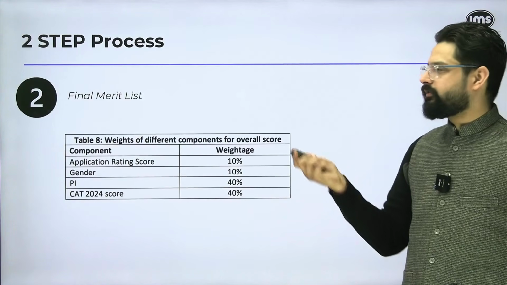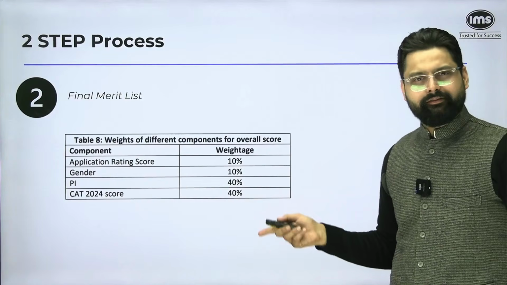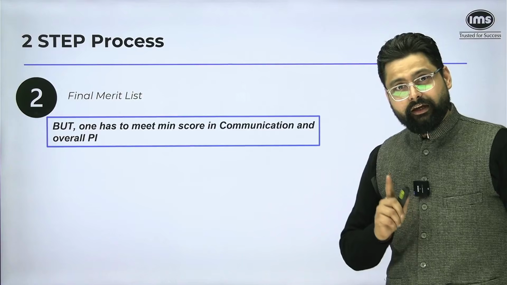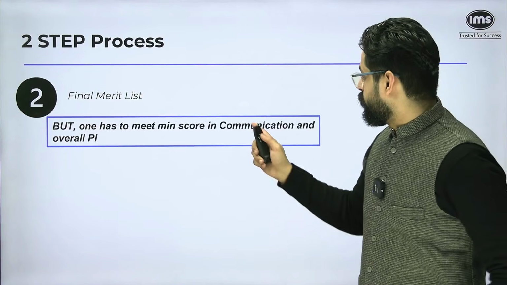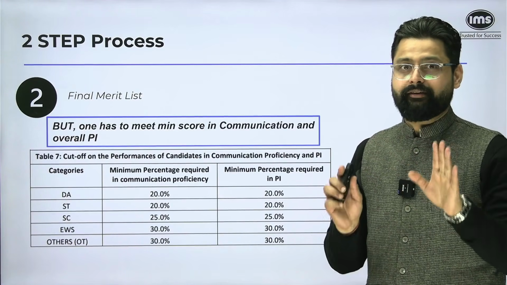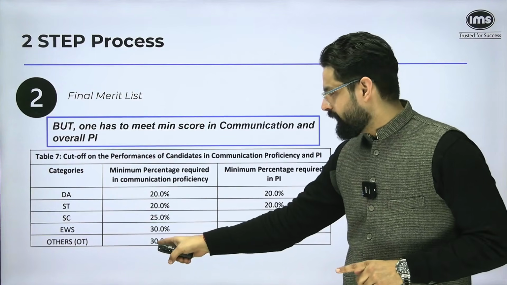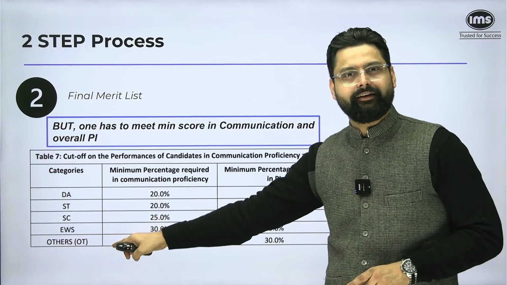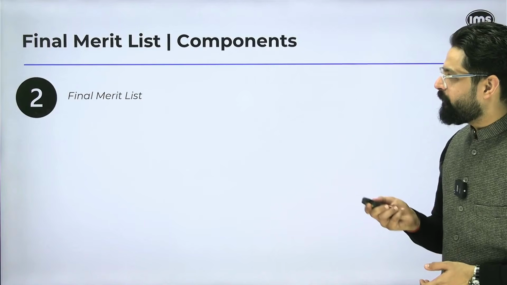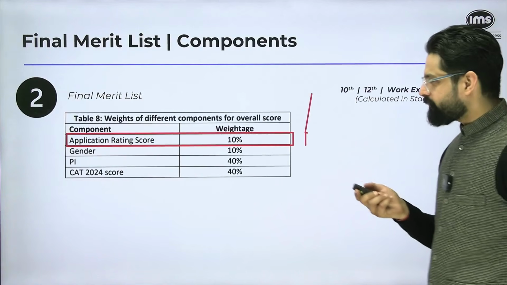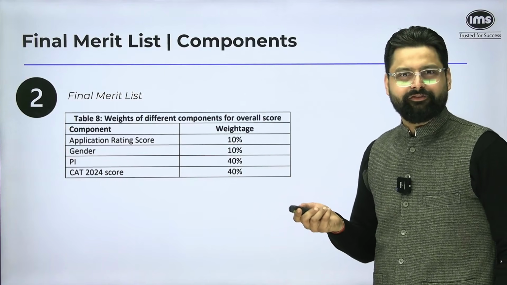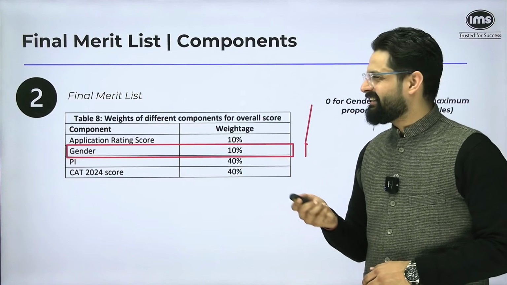The second step is, of course, the final merit list. These are the components. Again, you can see that PI and CAT score are the major components here. But important thing is that you must meet your minimum score in communication and overall PI on the basis of your category. So do check that, which means PI is something that you have to do well. Which means if you get 29 marks out of 100 marks and if you are in general category, then you will not get the final merit call. Anyway, these are the components. We have already discussed application rating score, then gender, male 0, others 10, and other things we have already discussed. So yeah, that's all. And keep checking your email.